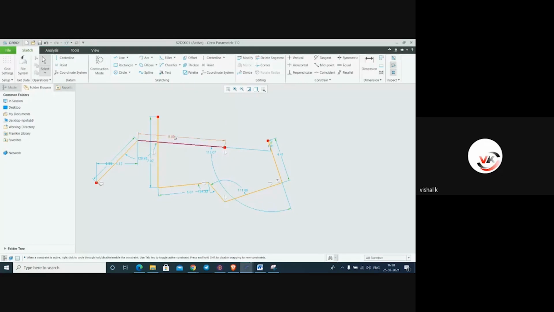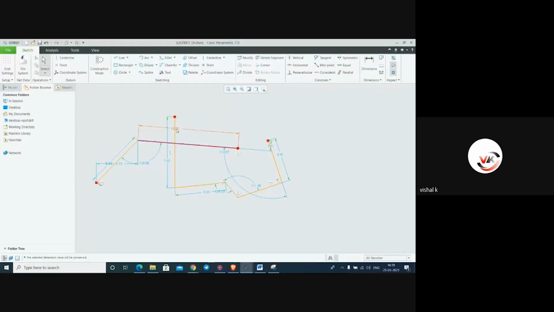Now here I am showing so many dimensions. We call it a weak dimension. This is the weak dimension. We cannot accept this weak dimension while making a sketch. We want a strong dimension. Some people are doing it like this, making it strong by just selecting.